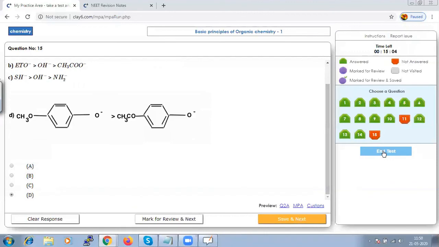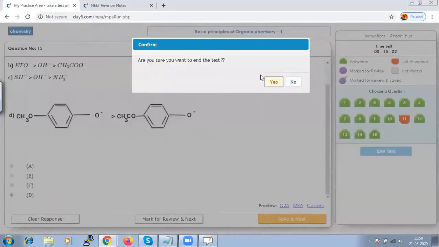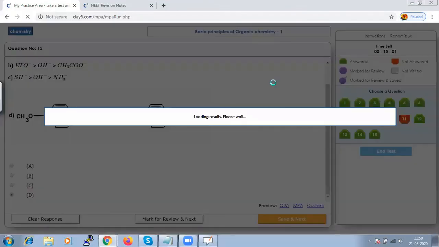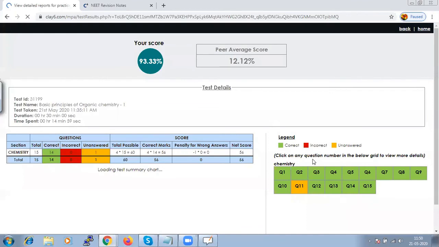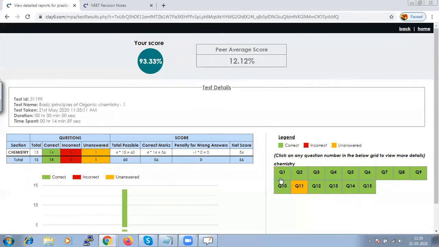So we can click enter since we have completed the questions. Once you click enter, it will give you the result saying which questions we have done right. Green indicates that the questions are correct, and red would indicate if any answer was wrong.